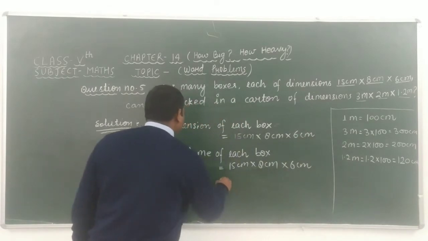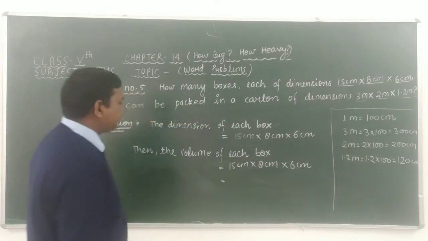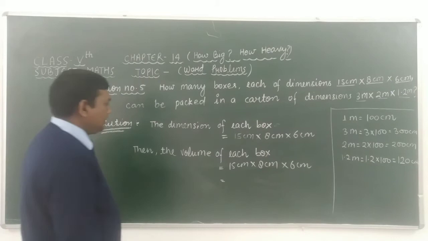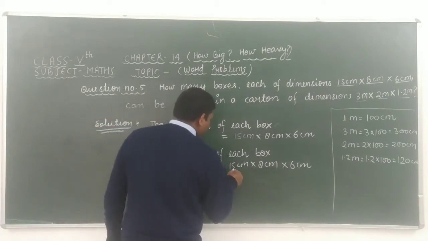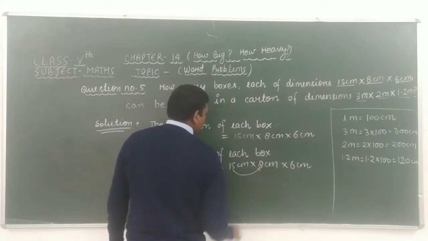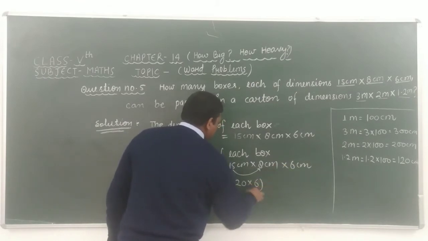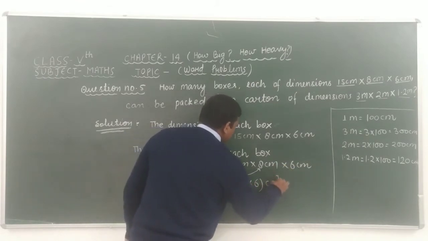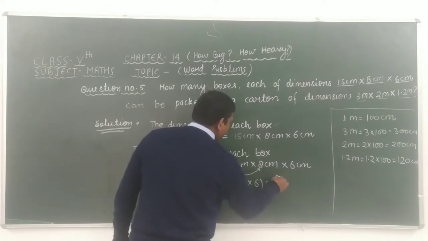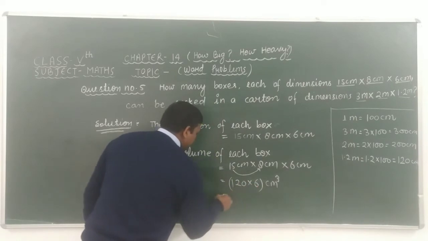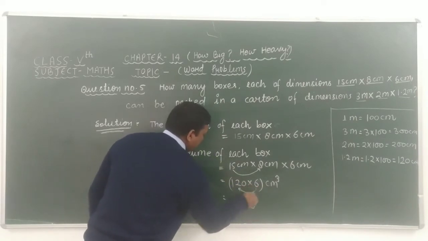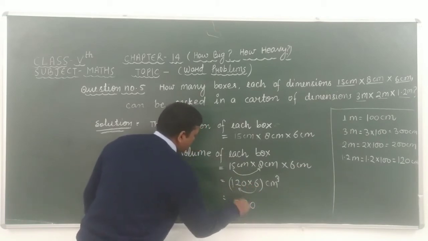After multiplying these, we get 15 times 8 is 120, into 6. The unit of volume is centimeter cube. 6 times 0 is 0, 6 times 2 is 12, write 2 carry 1, 6 times 1 is 6 plus 1 is 7.